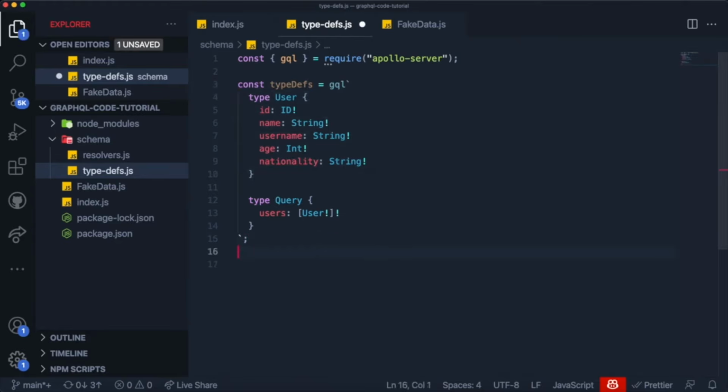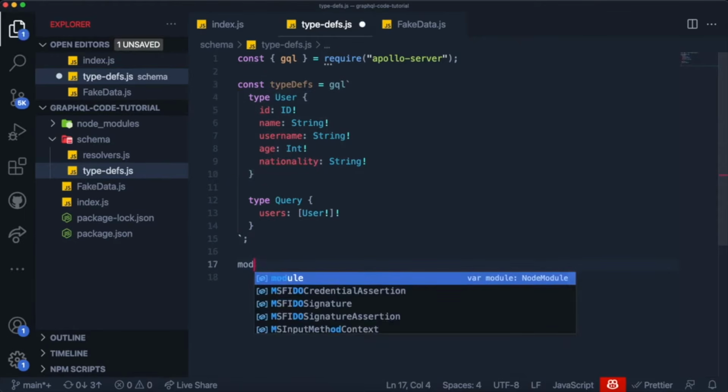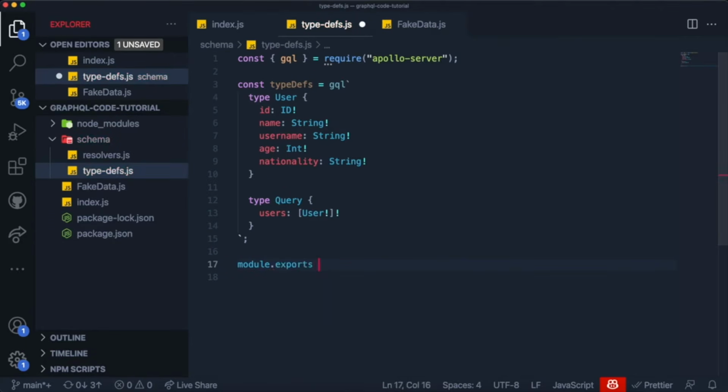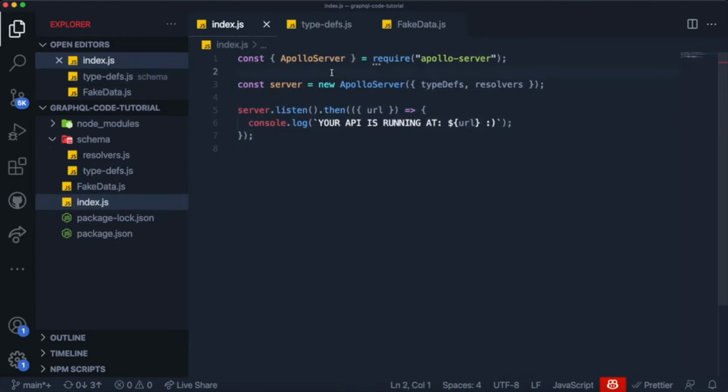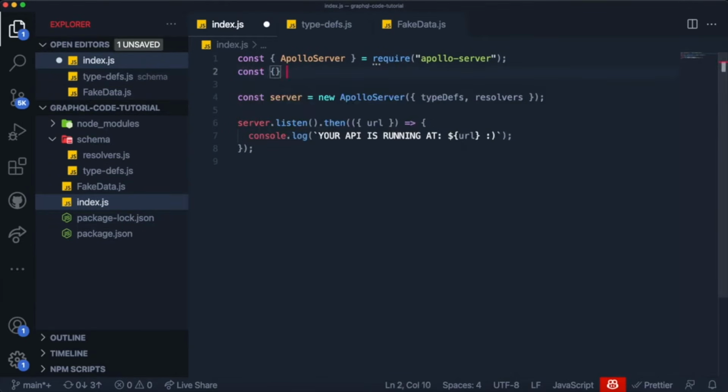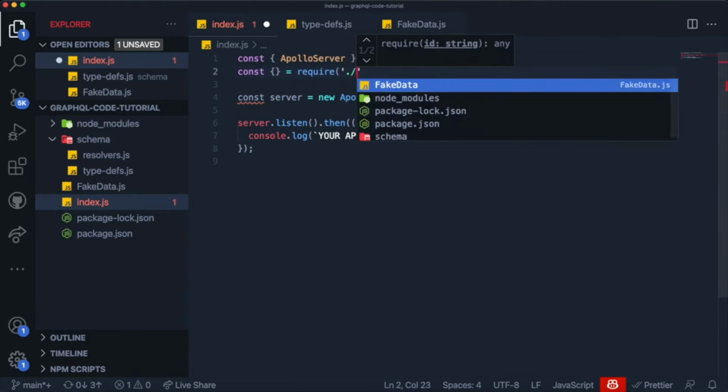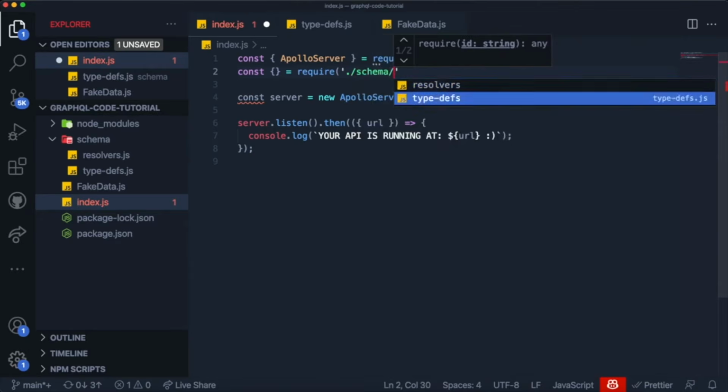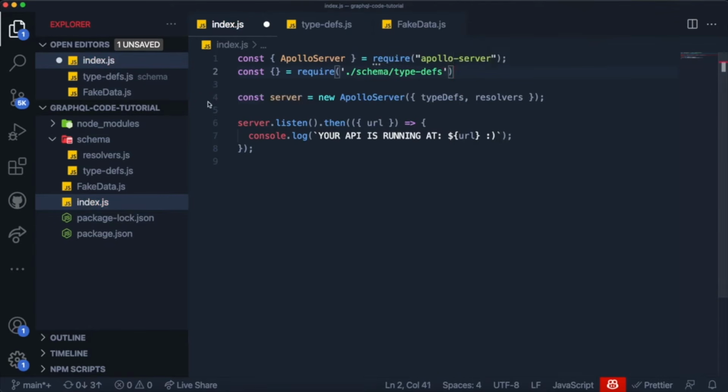So as an example, I'm going to come over here and first of all export this type definitions object that I created. I'm going to say module.exports like this and set it equal to typeDefs. And if I come to our index.js, I'm just going to import this file that I just created. So require, from the path towards the file, so it would be ./schema/typeDefs like this. And what we want to import is the typeDefs variable that we created, and now it's passed on, so it should be working.